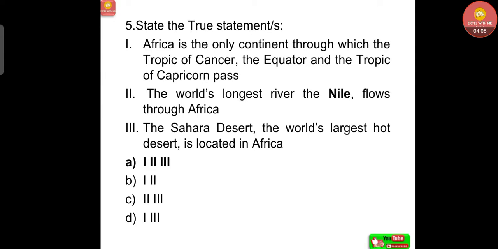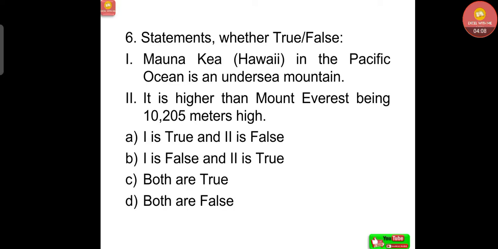Very important statements. Next question, statements whether true or false. Mauna Kea, that is Hawaii in the Pacific Ocean, is an undersea mountain. It is higher than Mount Everest, being 10,205 meters high. Option A, 1 is true and 2 is false.